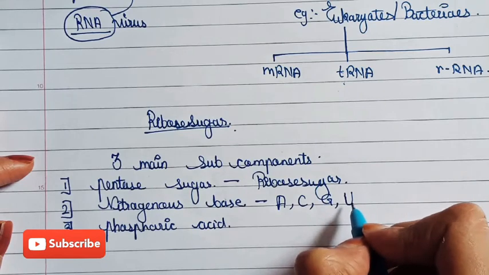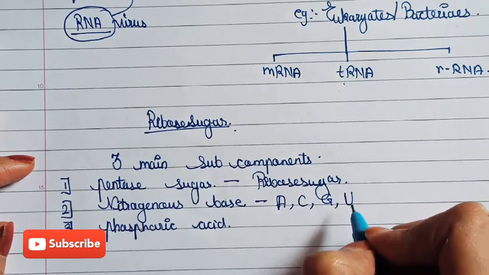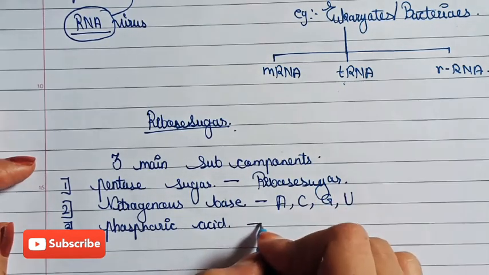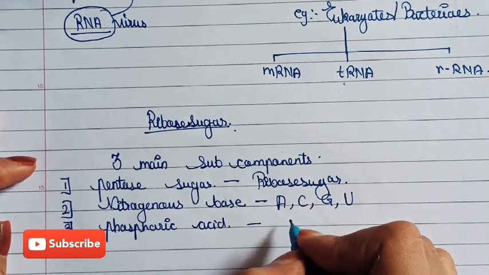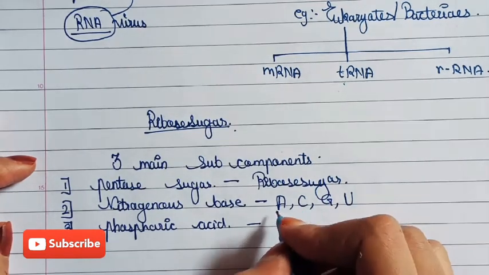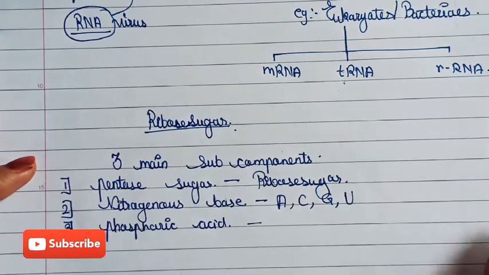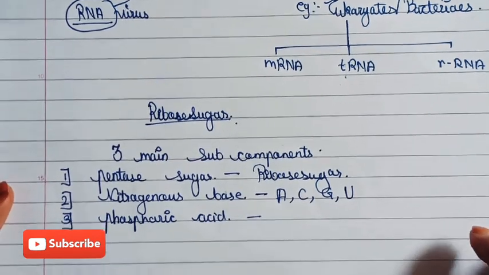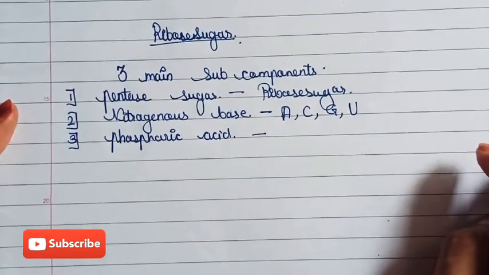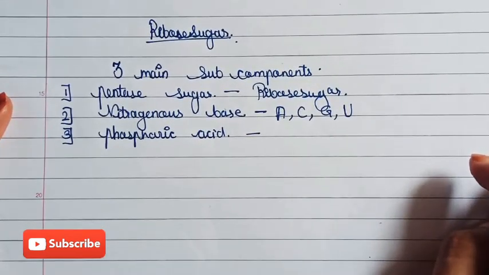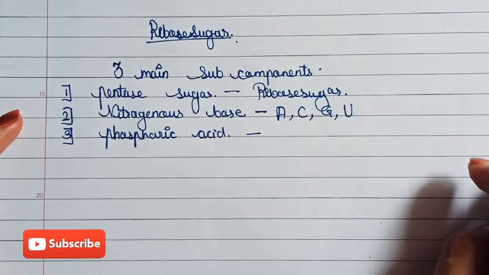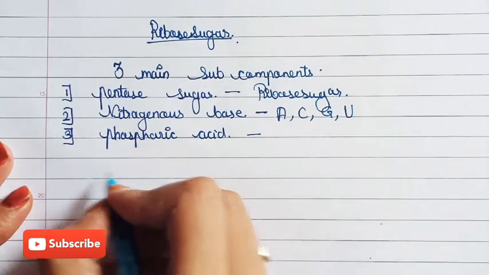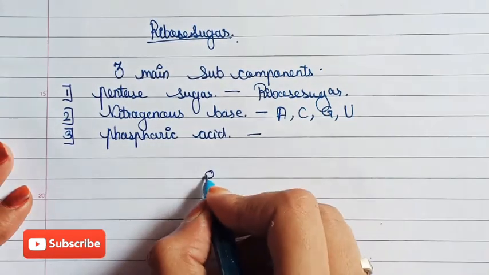Phosphoric acid is the same in RNA. Now we will see the structure of ribose sugar. We have seen the structure of deoxyribose sugar, where the second carbon does not have a functional group, but the third carbon does.